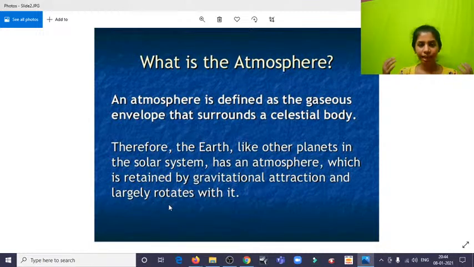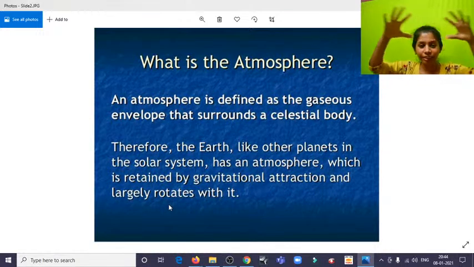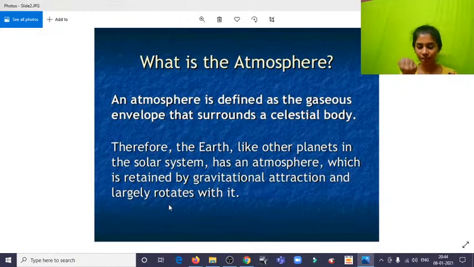And since these gases, we all know, tend to just go around, they cannot be encapsulated in a glass sheet. For example, imagine this is the Earth and we have a glass sheet surrounding it. But instead of that, what do we have in reality? We have a gravitational force. The gravity is pulling even the atmosphere, keeping it within. And for those reasons, we can say even the atmosphere is rotating with the Earth when it revolves around the sun. So that's what's happening over here.